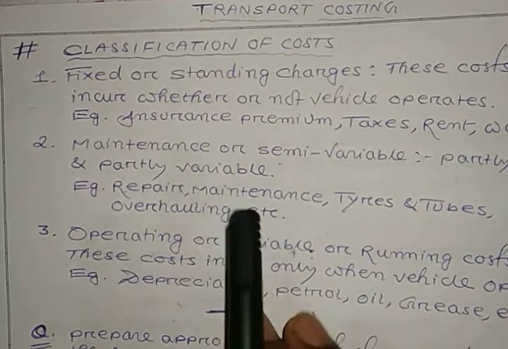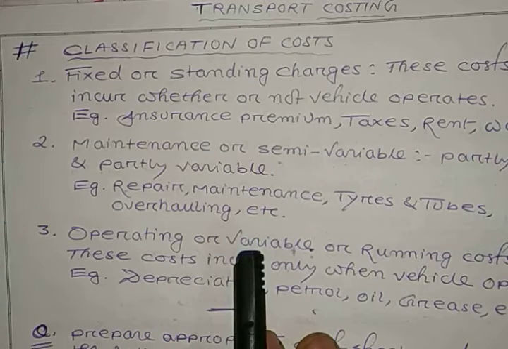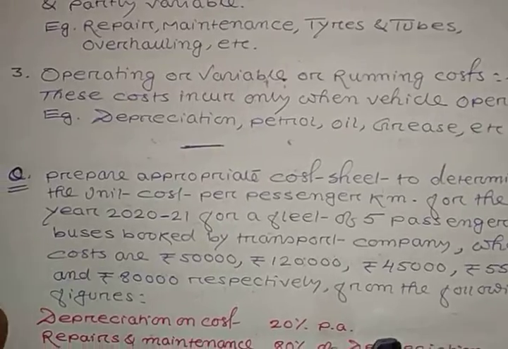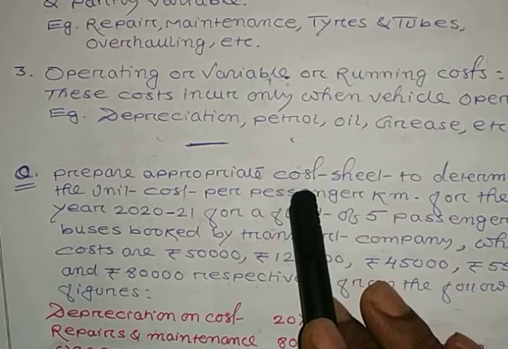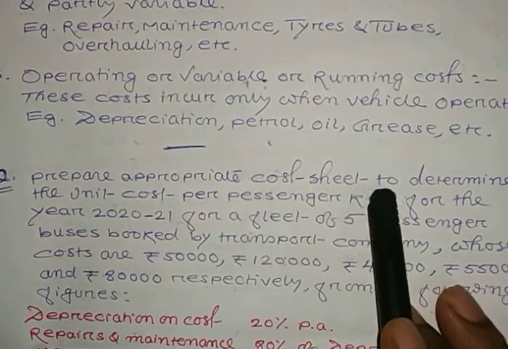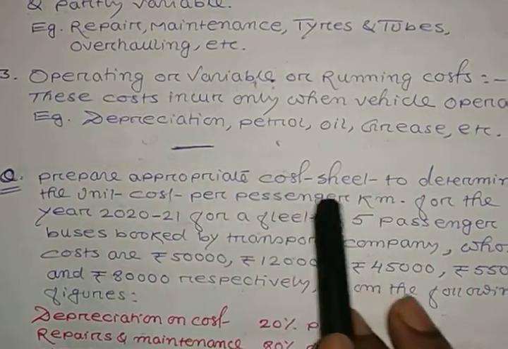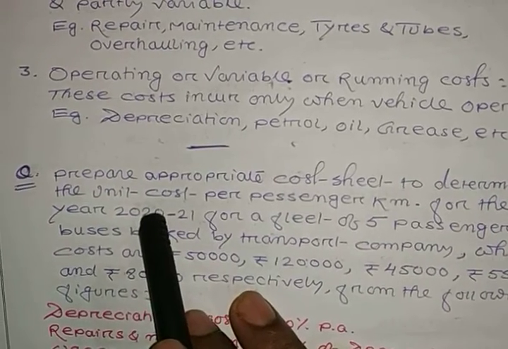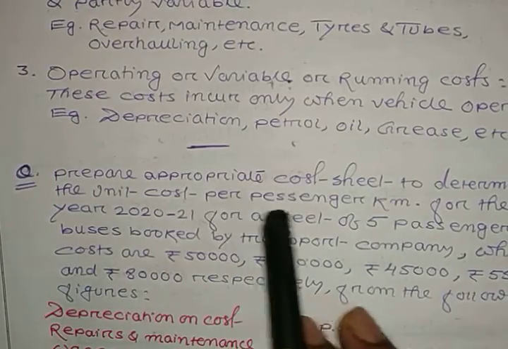So this is related to the practical. Now I am going to show you one practical related to service costing or operating costing, so try to understand. First of all, see what is given here. Prepare an appropriate cost sheet. You have to prepare one cost sheet related to service costing or operating costing to determine the unit cost. I have already shown you unit cost. Here it is the unit cost per passenger kilometer.